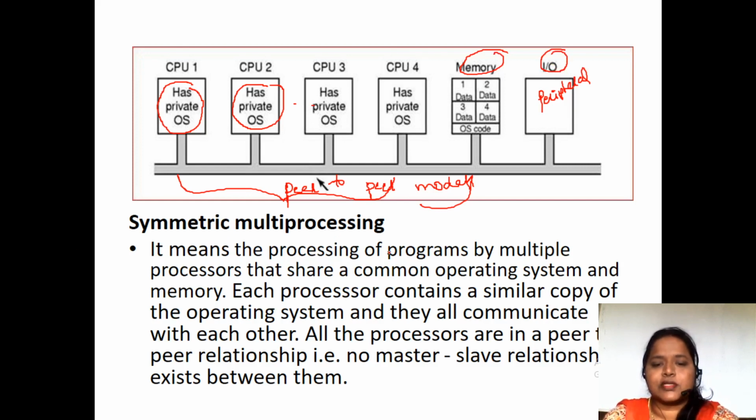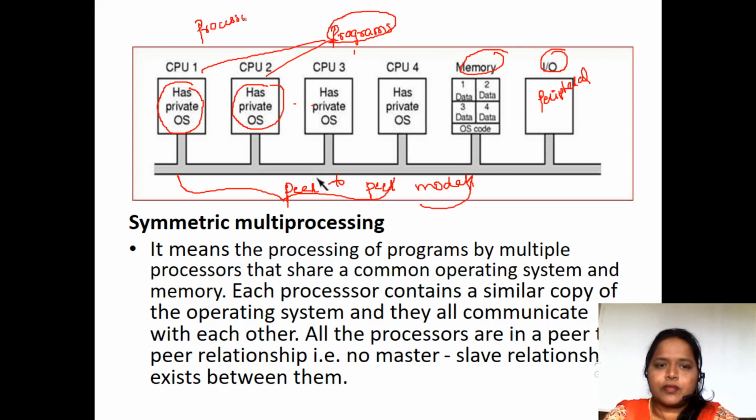It means the processing of programs by multiple processors. Here we have many programs, and these programs are processed by multiple processors. Make the distinction between processor and process. A processor is a CPU. A process is a program. That is the difference between processor and process.